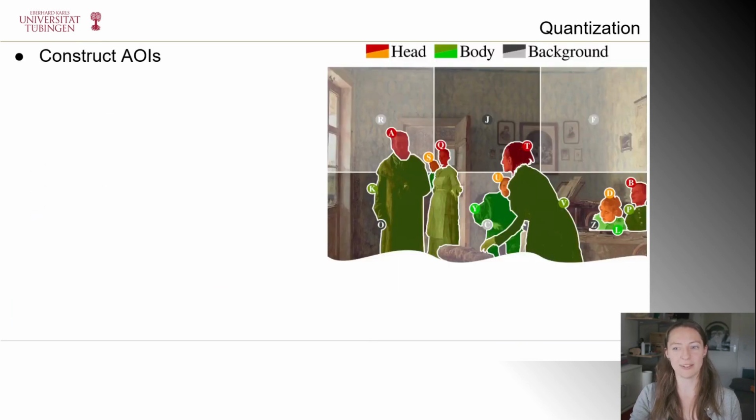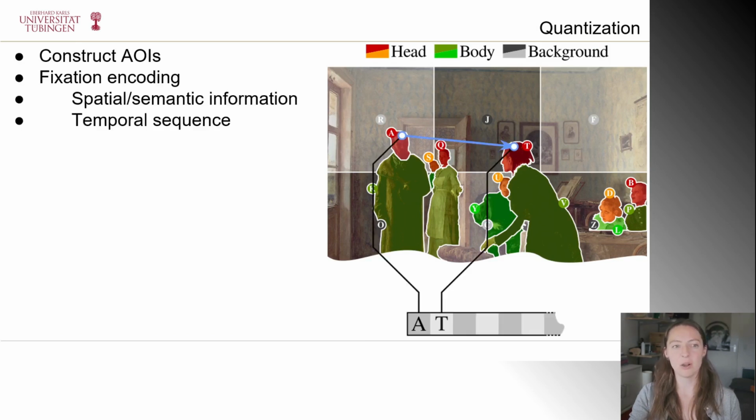First, we construct areas of interest, or AOIs, and this can be done as the researcher pleases. We then encode the fixation sequence based on the AOI hits. This gives us a normalization of the scan path to spatial and/or semantic information, but maintains the temporal aspect of the scan path. Though we did not test it, you could also include fixation duration with, for instance, temporal binning. We continue on to get the sequence for the whole scan path.